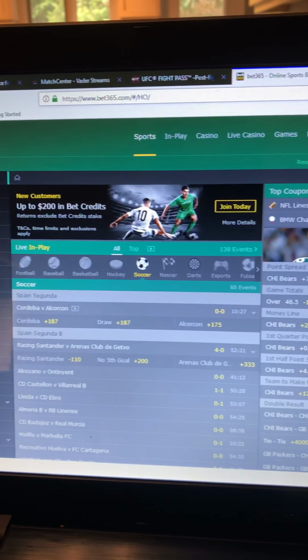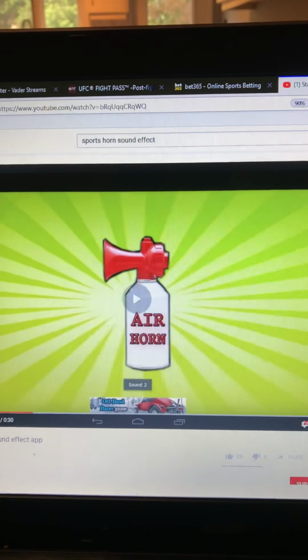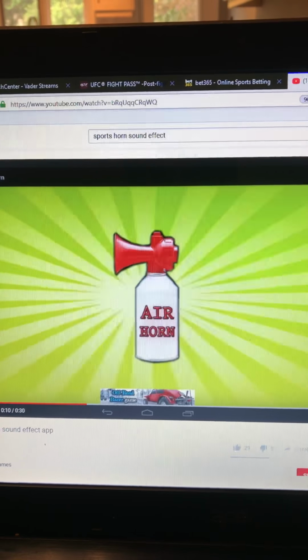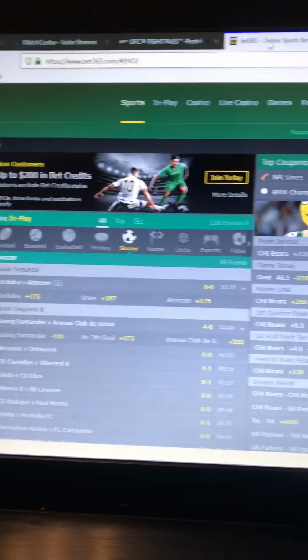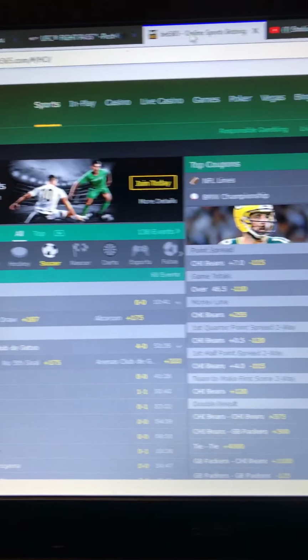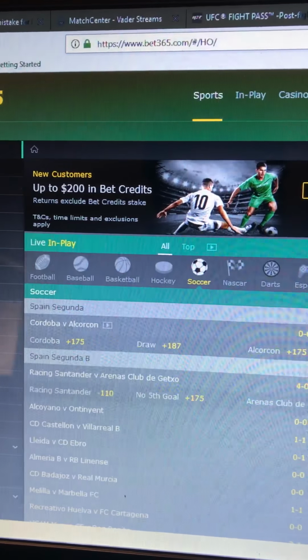What up? NFL Sunday, first NFL Sunday of the year. Let's get it. This is a tutorial on betting markets. Gonna use Bet365 of the betting sites that I've used. It's the most user-friendly. Nice little deal now too for new customers.